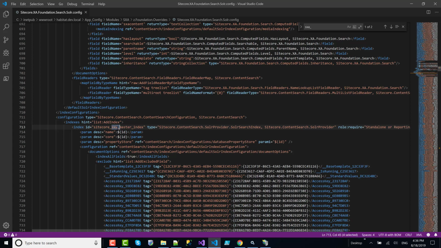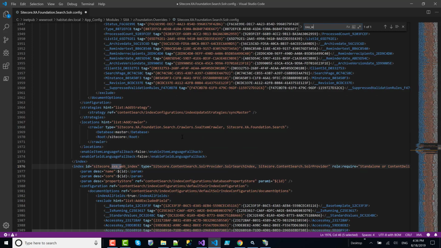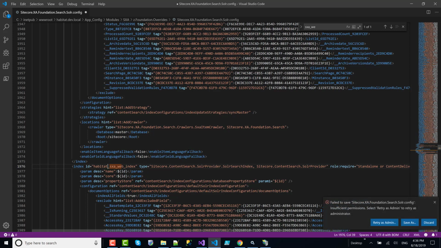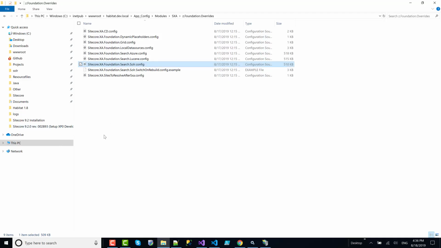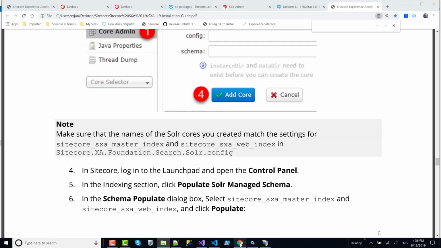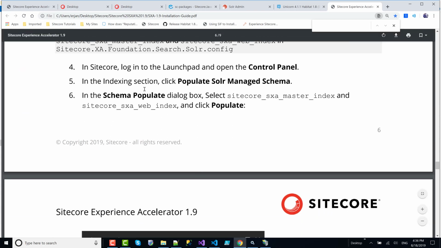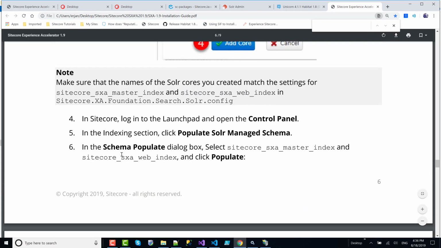Okay, so as you can see, it's using Sitecore SXA master index. So we have to change this to habitat SXA master index and search for the web. That's the second index. Rename it. And you didn't have to do it if you would use the default, but I wanted all my indexes to start with the same prefix. Let's go back to documentation. So we did update this.